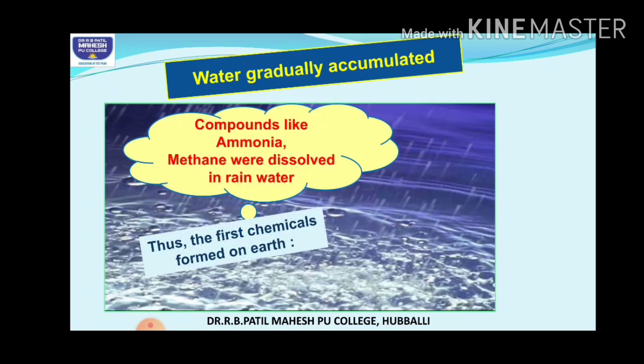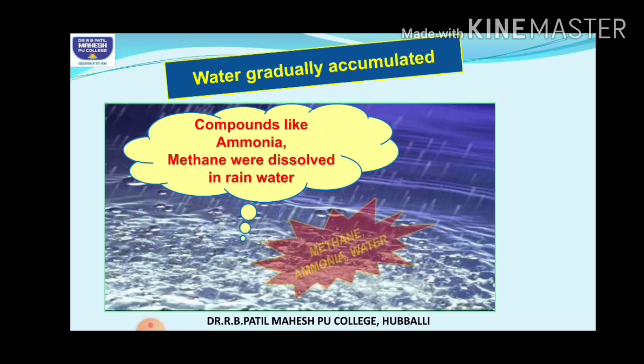Got it? So the first chemicals formed on earth. Where were the first chemicals formed? It was in the water, students. So the first chemicals were formed in the water. Why? Because that ammonia and methane, which were in the gaseous state, now dissolved in the rainwater.